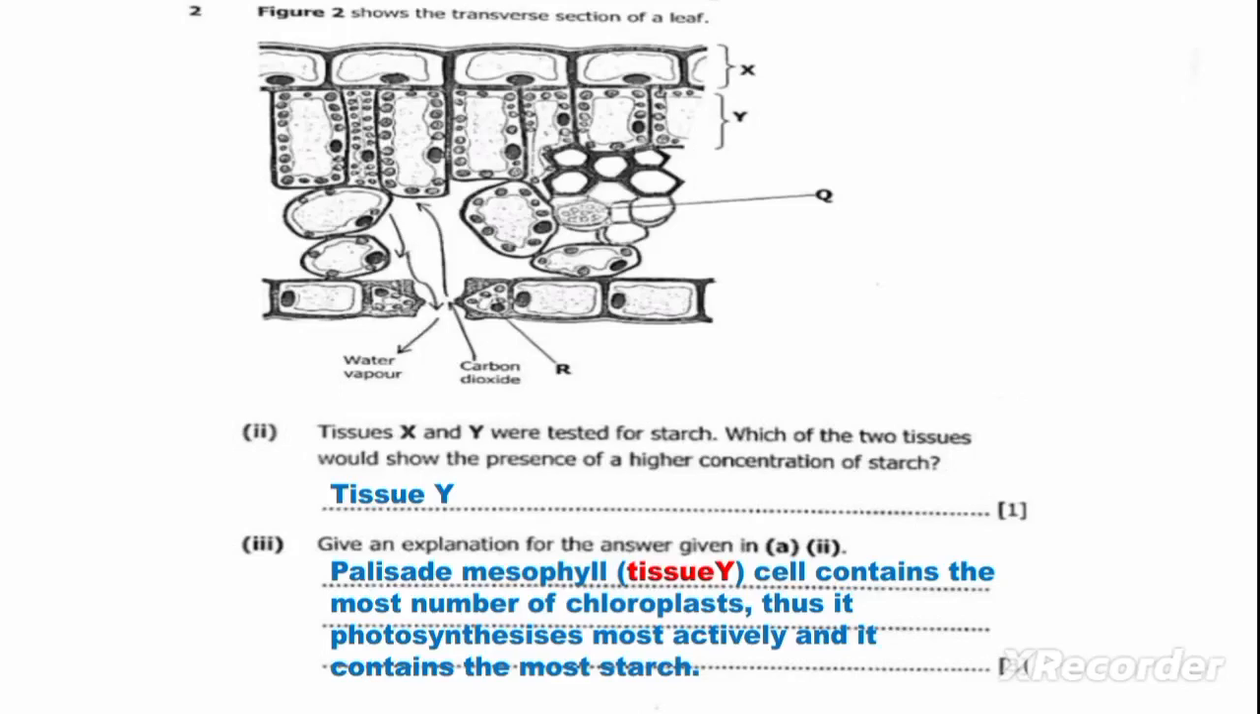Here is the reason. Palisade mesophyll tissue cells contain a good number of chloroplasts, and we know that chloroplasts spearhead the process of photosynthesis. So the process of photosynthesis takes place in the chlorophyll, and chlorophyll is found in the chloroplast.